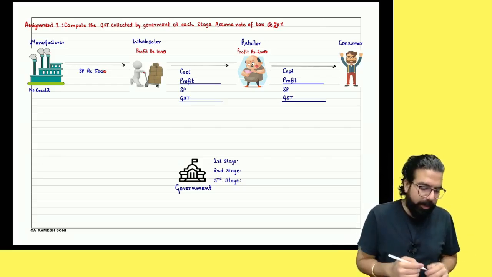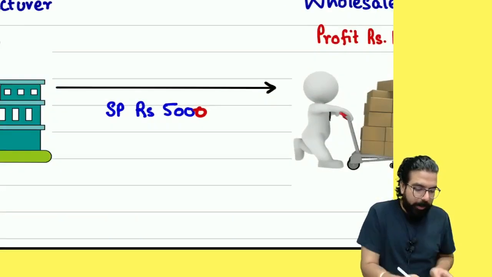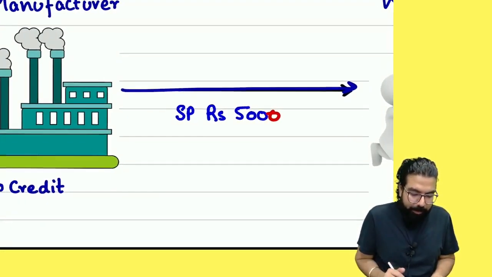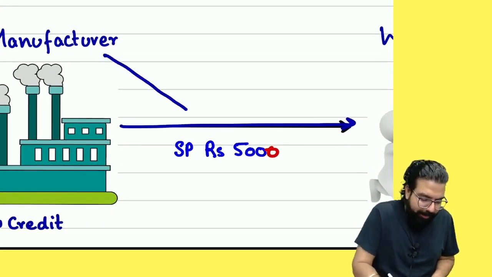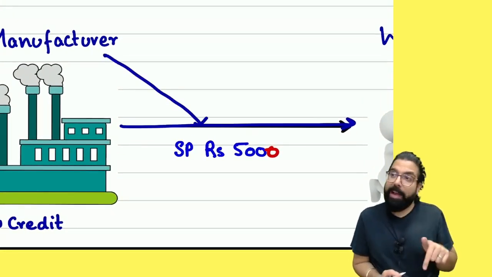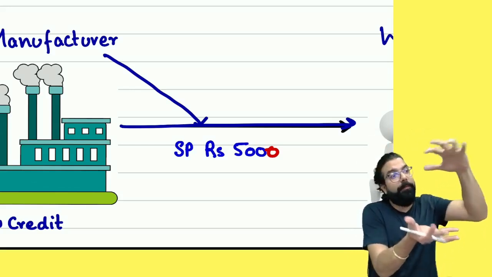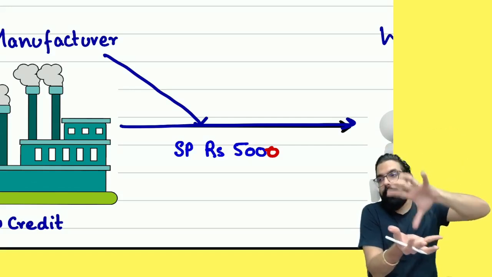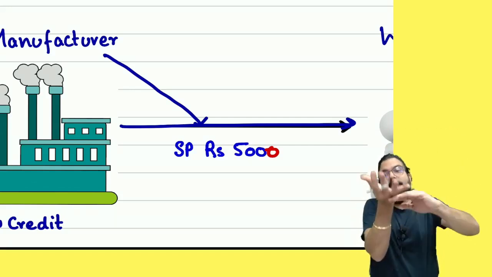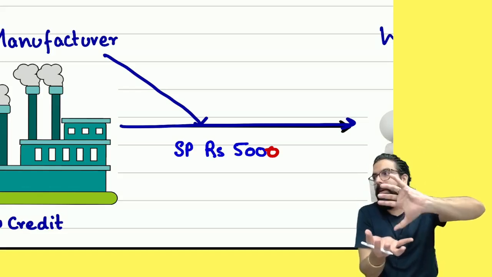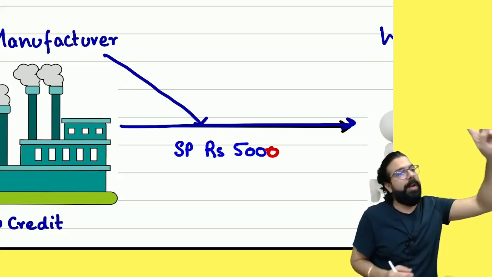Okay, tell me one thing, everyone. Over here now. Manufacturer sold the goods to the wholesaler at 5,000. What is the value addition done by the manufacturer? 5,000. Why? Because this is the first stage. He made a product of 5,000 rupees. There is no other product on which he has done any addition. It is a product which he has created of 5,000. Do you guys agree with me? Everyone agrees the value addition is 5,000.